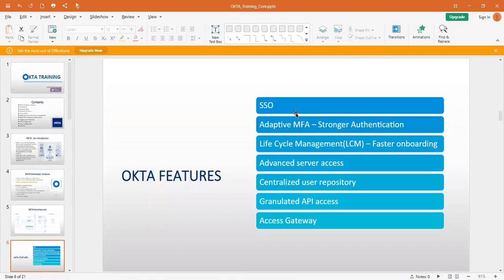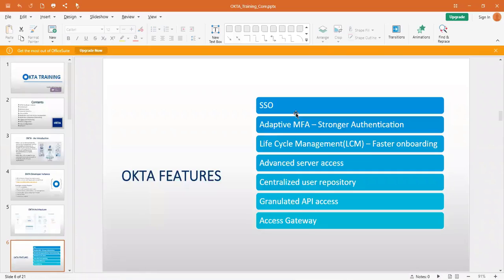Even though that application doesn't support any of the SSO protocols, we can get single sign-on for those applications with the help of this Access Gateway. That is also a feature available in the market. So Okta is trying to get the IAM package in an entire manner. They are not even losing a single thing.